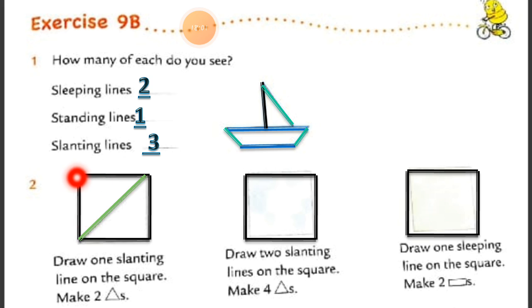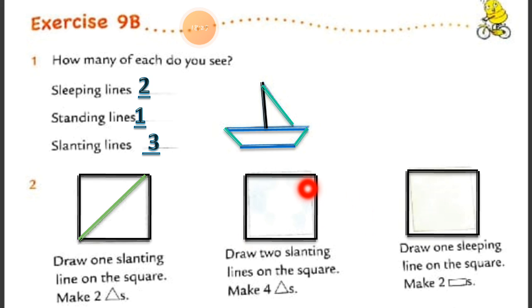If you see, this is a triangle. Both are triangles, because we put 1 slanting line in the square and it is converted into 2 equal triangles. Now the next one: draw 2 slanting lines on the square to make 4 triangles.